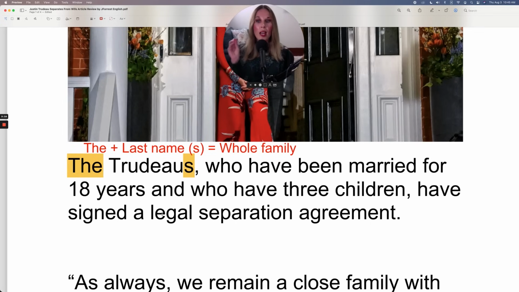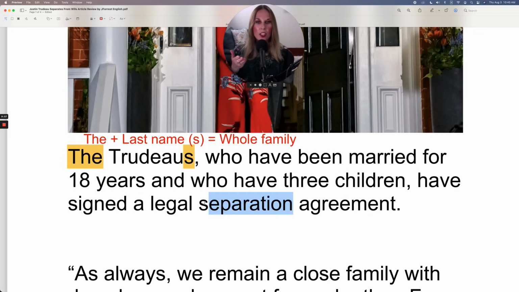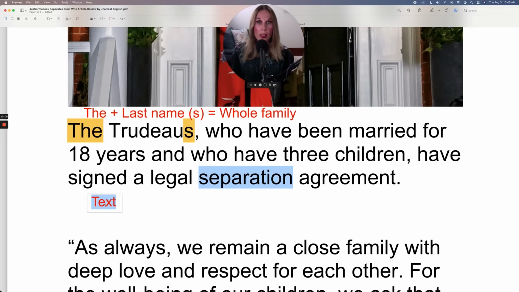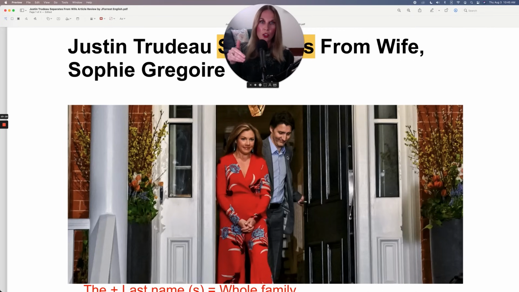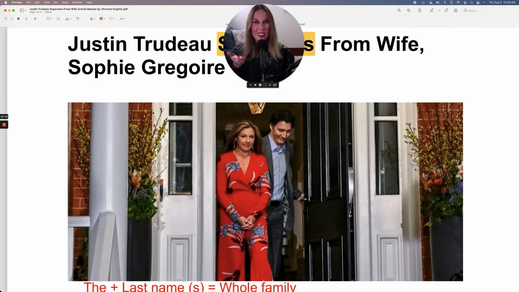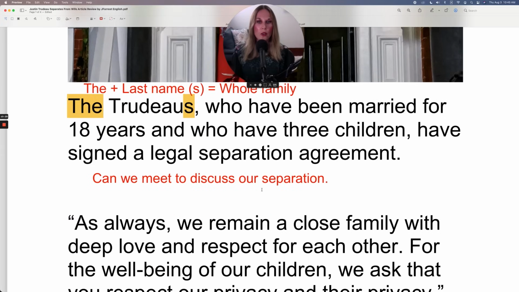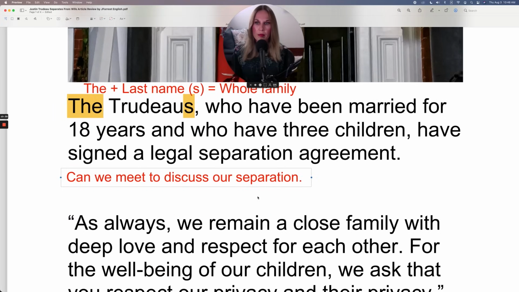So here, notice, a legal agreement, separation, this describes what the agreement is. So you can use separation as a noun as well. For example, can we meet to discuss our separation? So the wife, Sophie, could say this to Justin. Hey, can we meet to talk about our separation? We need to discuss our separation. When are we going to announce our separation? So you can use this as the noun. And I'll put a question mark because technically this was a question.